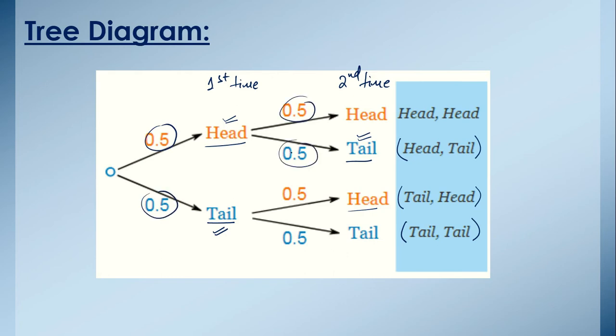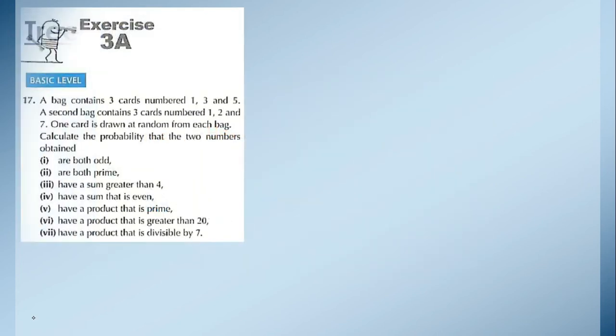Okay. Now I have taken one question from the same exercise 3A, book 4, 7th edition, mathematics, chapter number 3, exercise 3A, question number 17. In this question they are saying a bag contains 3 cards numbered 1, 3 and 5.